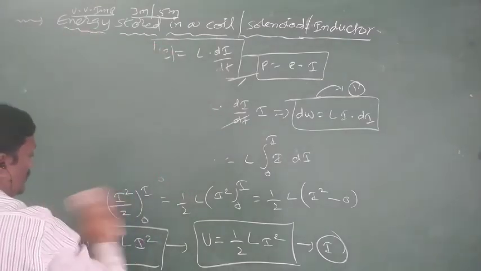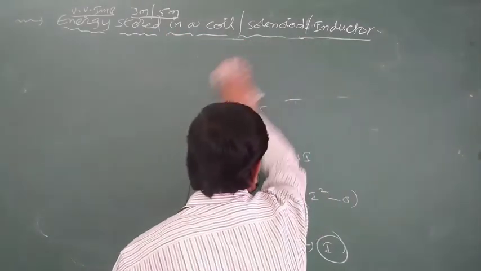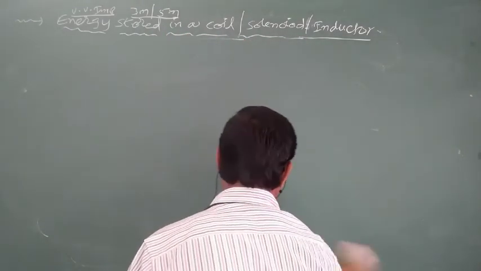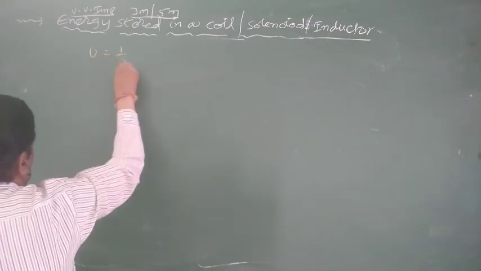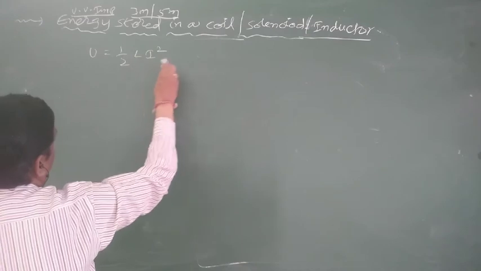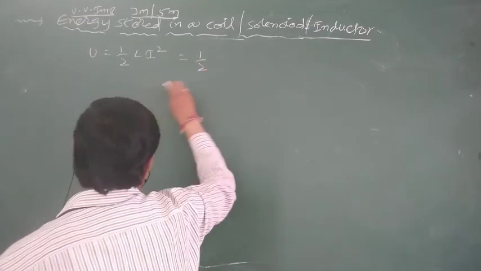But some other forms also have to be observed. What are the other forms of energy stored inside the coil? The first form is nothing but U is equal to half Li square.